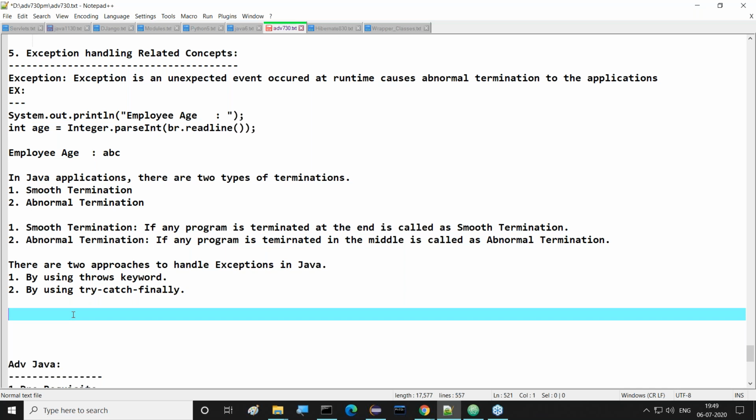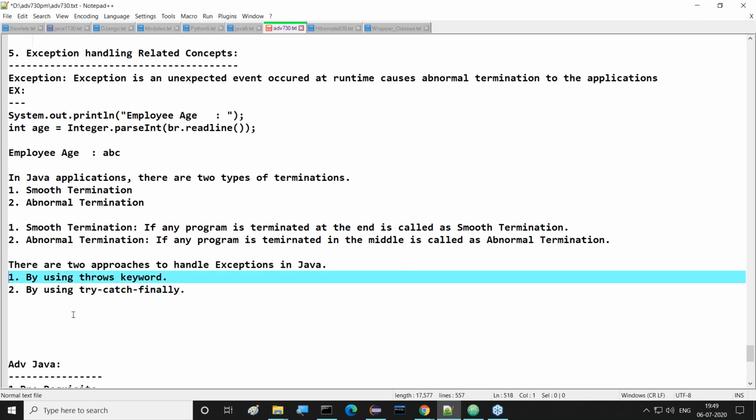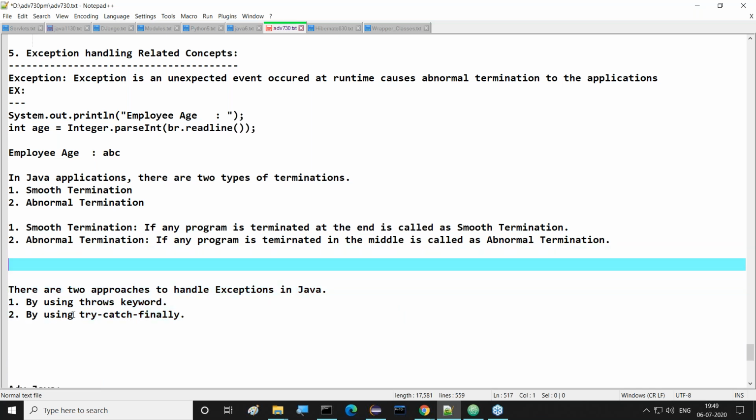Now tell me, how many approaches are available to handle these exceptions? 2 approaches are available: by using the throws keyword and by using try, catch, finally. Alright, good. And before this, there is another point. Some exception categories are available.